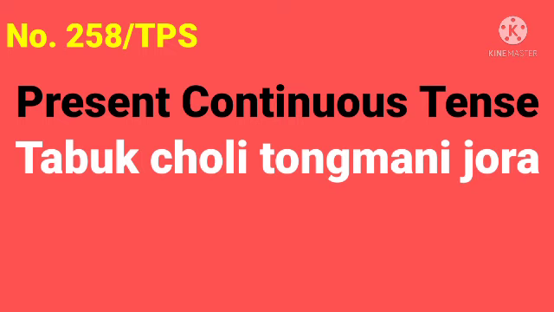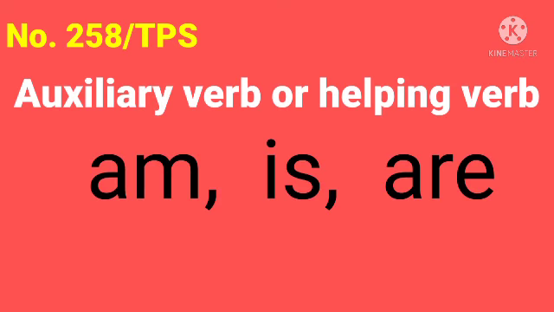In the present continuous tense, especially the auxiliary will remain the same. Auxiliary means helping verb. The auxiliary we got in the present indefinite tense, what do you know? Am, is, are. So in the present continuous tense also, the auxiliary or helping verb will remain the same. This am, is, are will be used in present continuous tense also. You got my point? Is it clear?